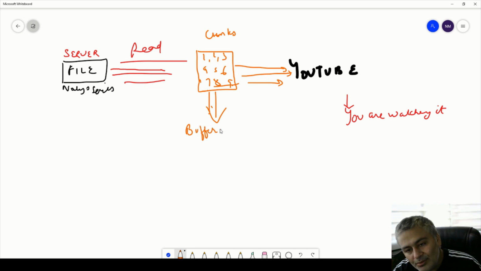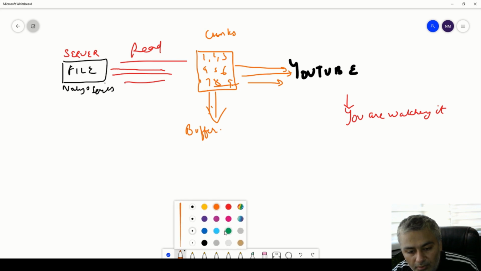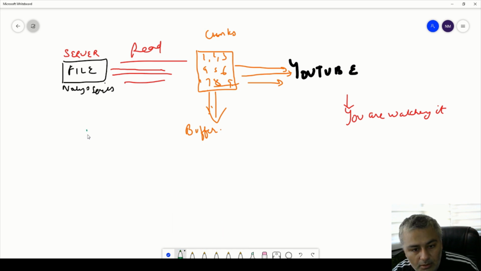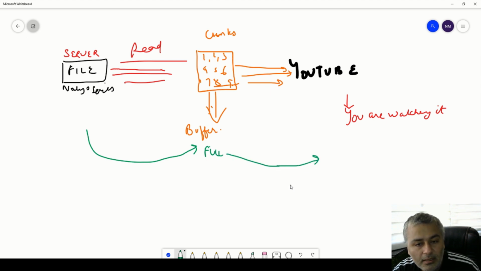So when you see that your YouTube video is buffering, it means chunks of data are flowing from the server to the buffer, and the buffer will only release to the next level when it is full, and only then will the movie play. So at a very high level, now we understand what buffer is.